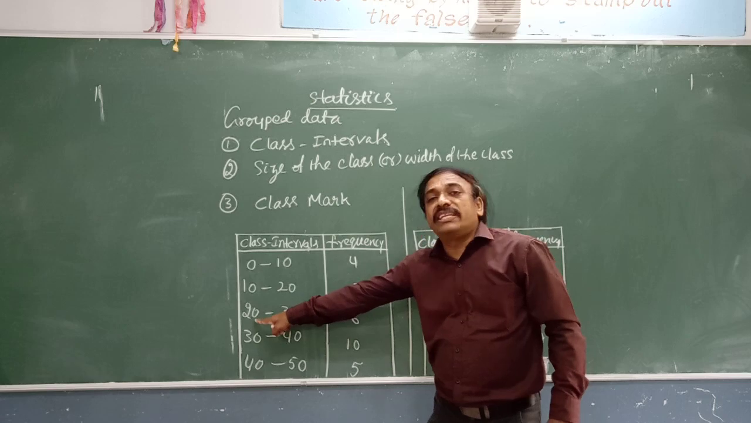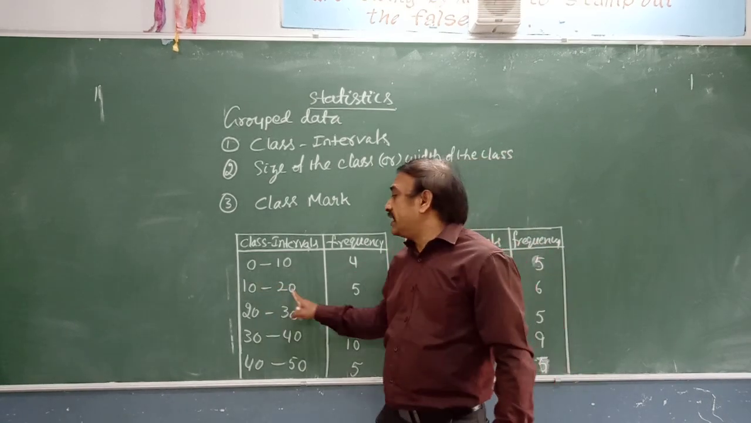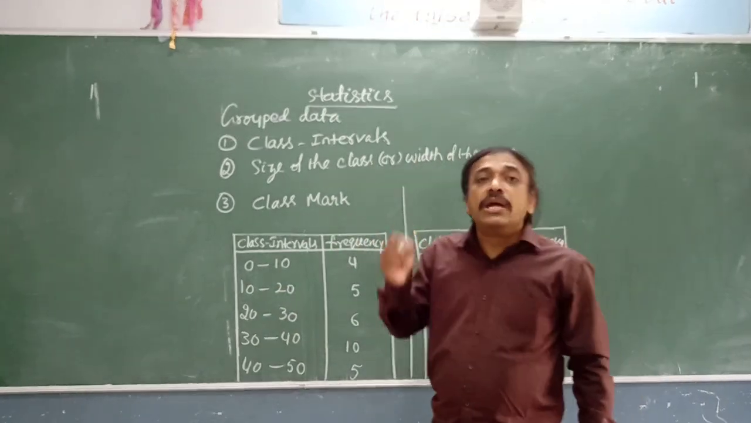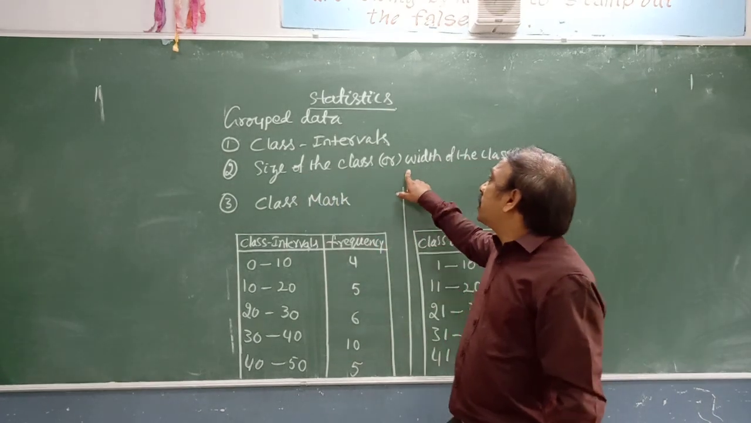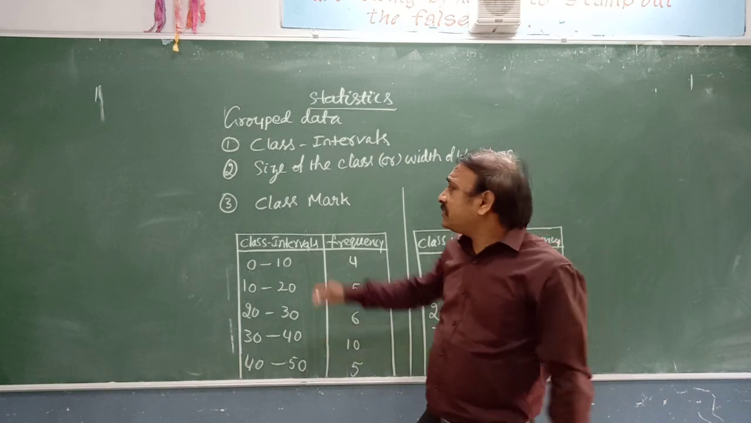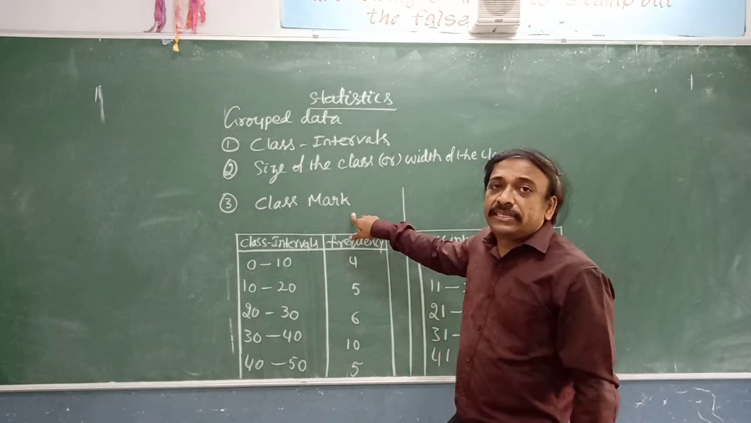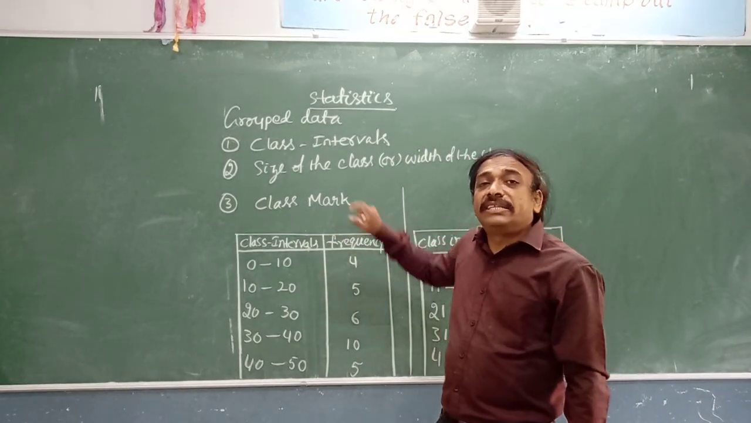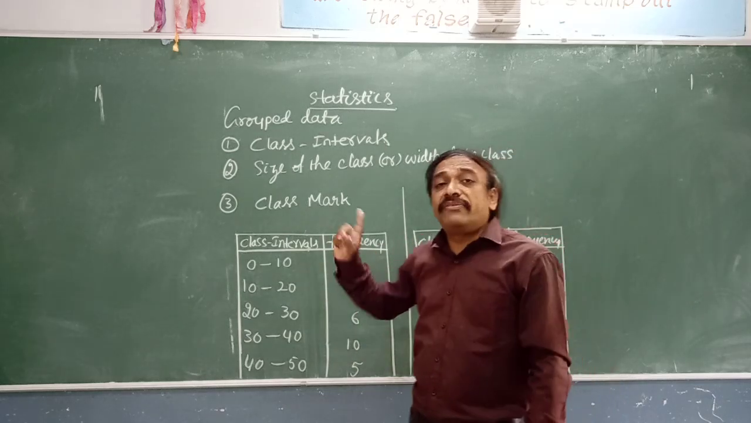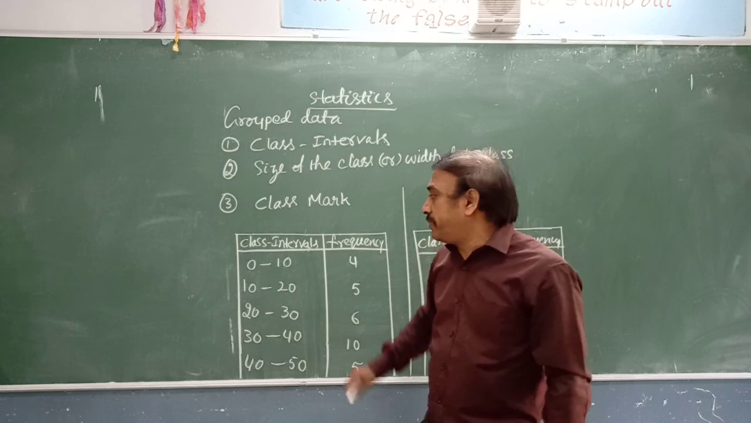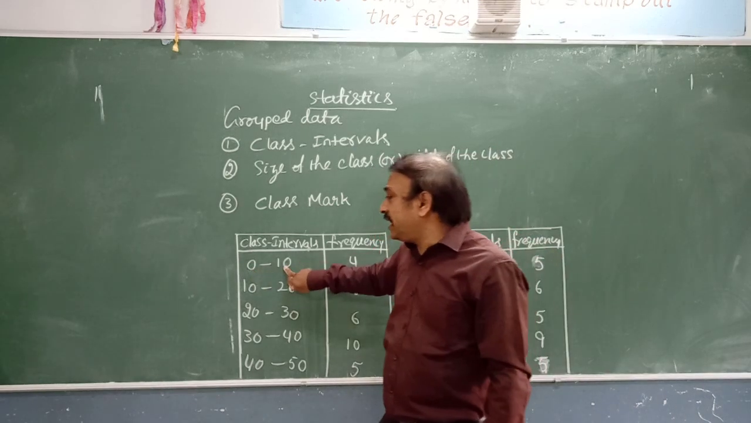20 will be counted in the next group. So 10 to 20, the class size. That is called width of the class or size of the class. Then class mark. That is nothing but the midpoint of each class interval. Average of lower limit and upper limit.